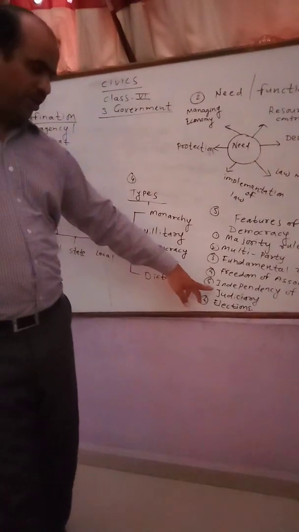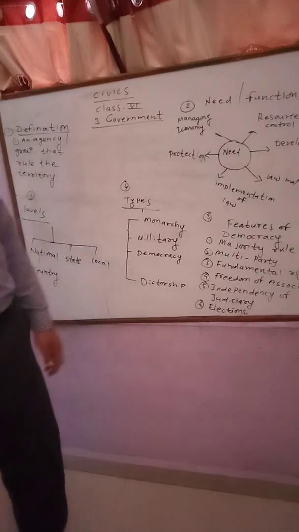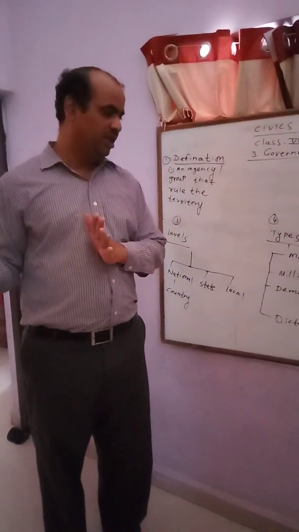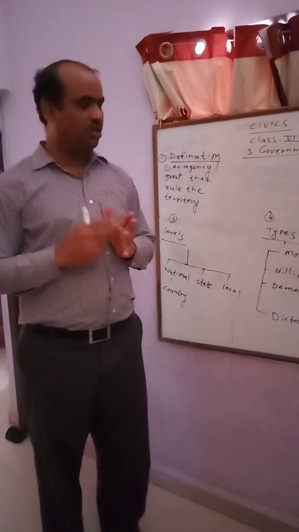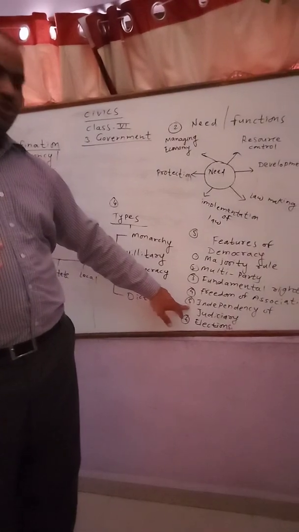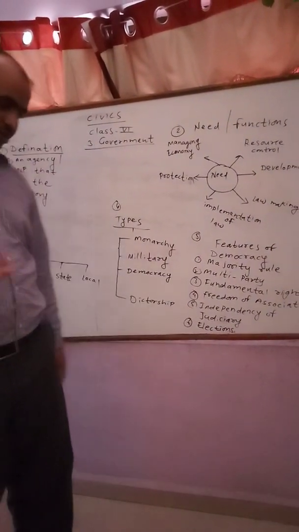And then we have the next point, that is independence of the judiciary. In our country, the judiciary system or the court system is completely separate from the government. Government can't control any agency or any part of the judiciary, that is Supreme Court, then High Court and